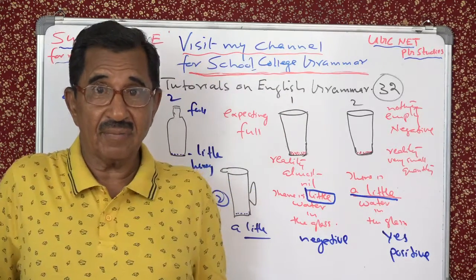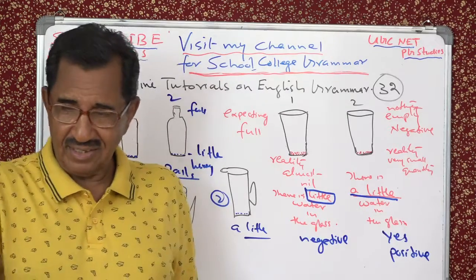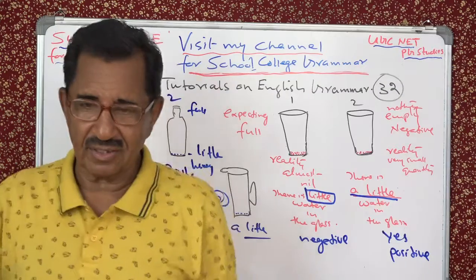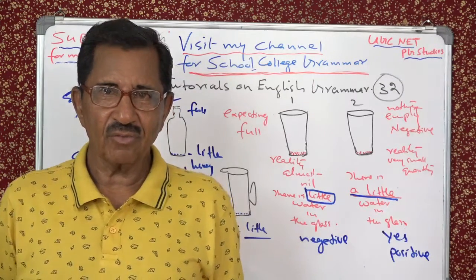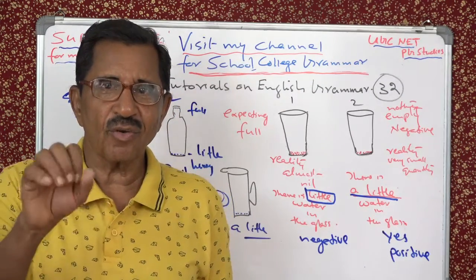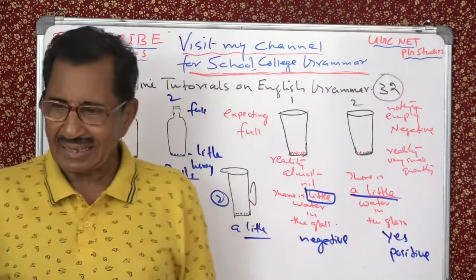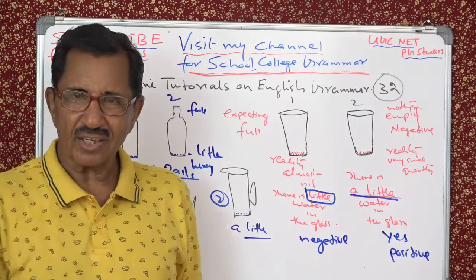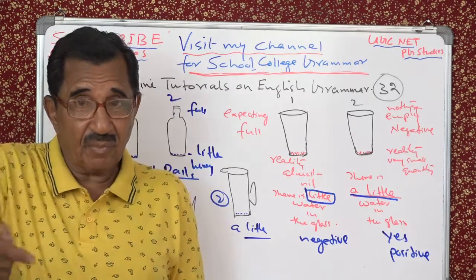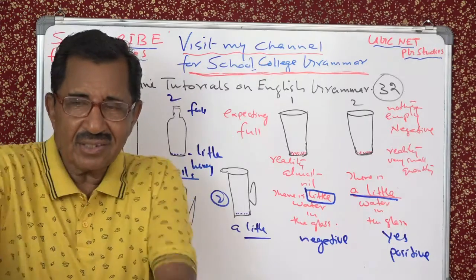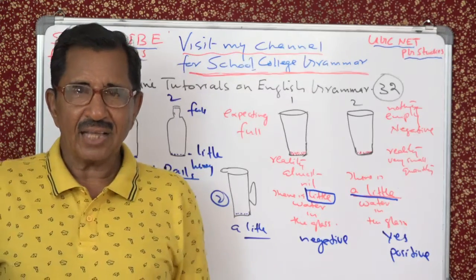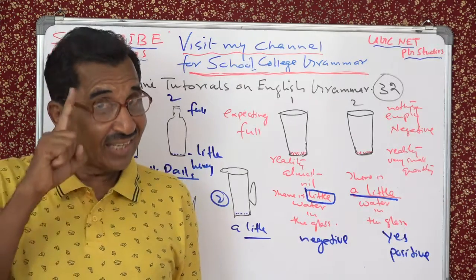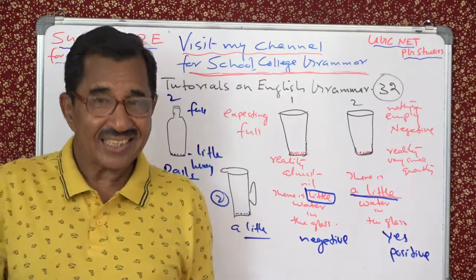Naturally you expect stream 1, that is the valley, will be full of water. So you rush towards that. Then what you find is there is no water. Here and there in small pits there is a small quantity of water. You expected the stream will be full, right? Because it is in the valley. But actually there is hardly any water. So you will say there is little water in the stream.